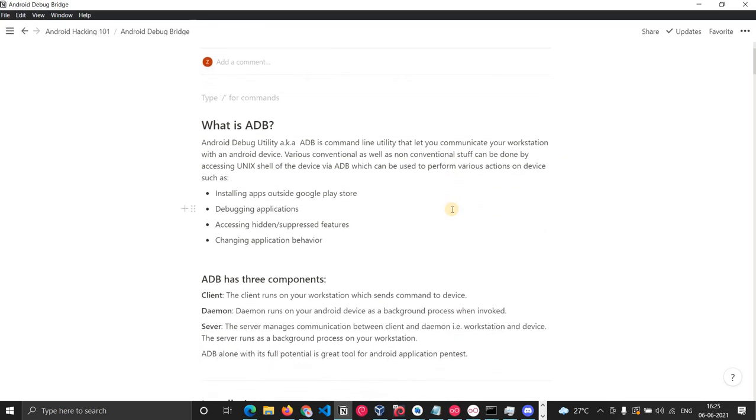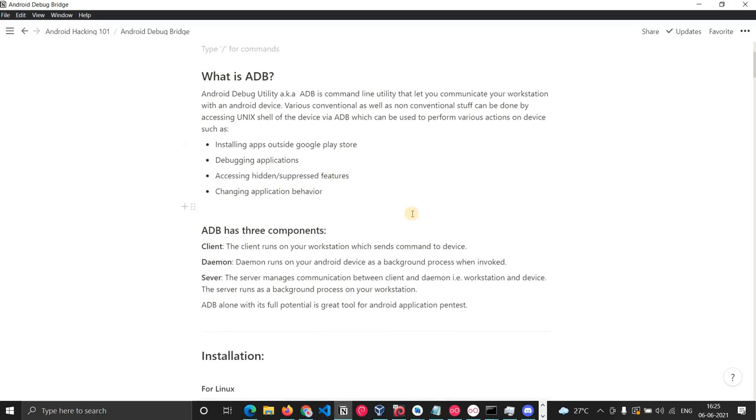What are the things you can do with ADB? You can install applications. You can push any data into your device. You can pull things outside. You can also debug applications and change application behavior. ADB has three components.